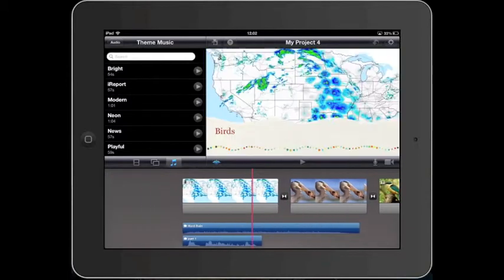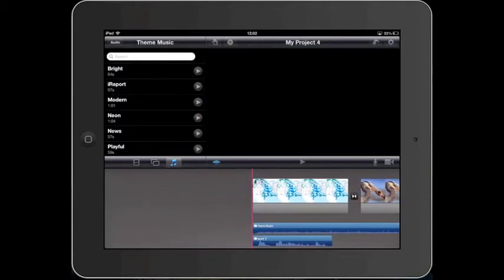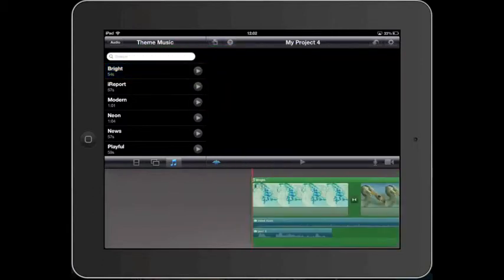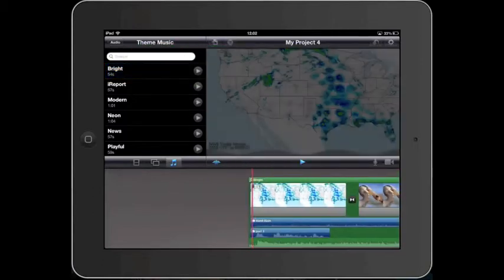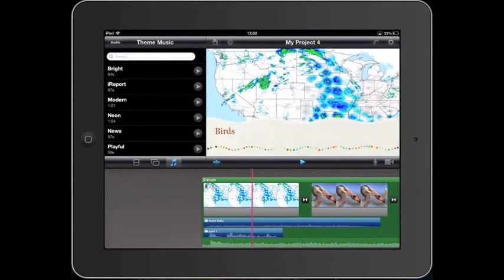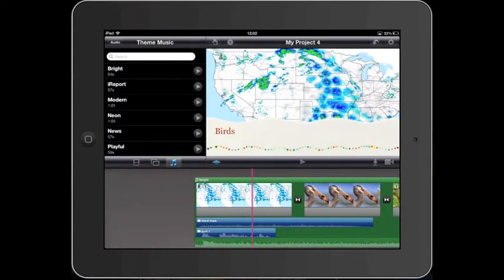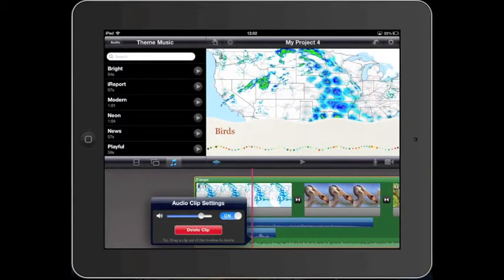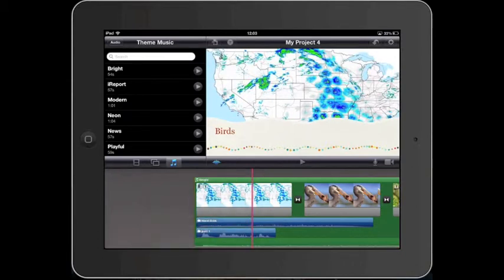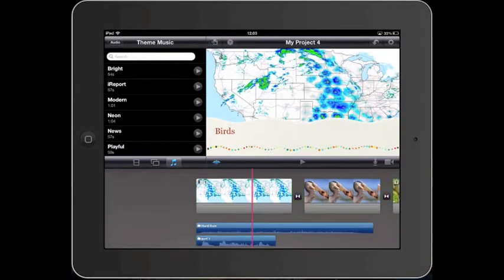Some sounds come down as a green sound, so the theme music that comes with iMovie will be like a green sound, which will wrap around your whole movie and loop for as long as your movie loops. Again, be careful of your levels, so I'm going to double tap my background music and bring the volume down so I can hear the voiceover and the sound effects. If I don't like a sound, double tap and you can delete the clip.